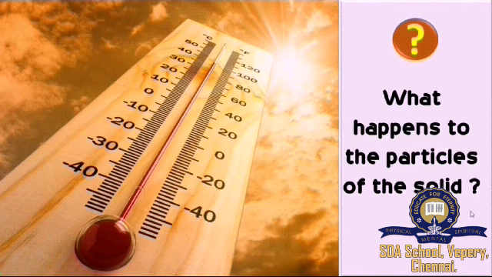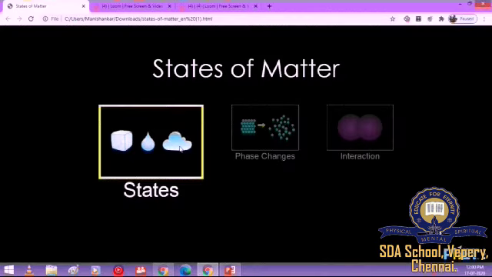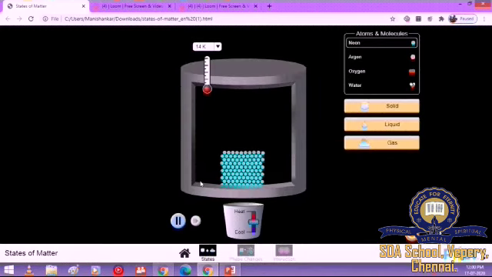Shall we visualize what happens to the particles of the solid when more and more heat energy is applied? Now I have chosen the solid state. Now I will slightly raise the temperature. So 14 Kelvin is being raised to 15 Kelvin. Now there are not many changes, but the particles are moving, right?